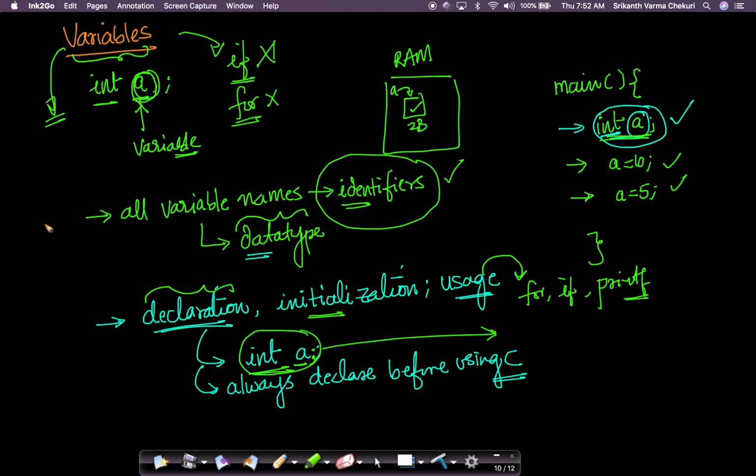There is another related concept called constants that we will see in the next video. We have seen variables, which can be varied or which change over time in a program. Constants don't. We'll come to constants in the next video.